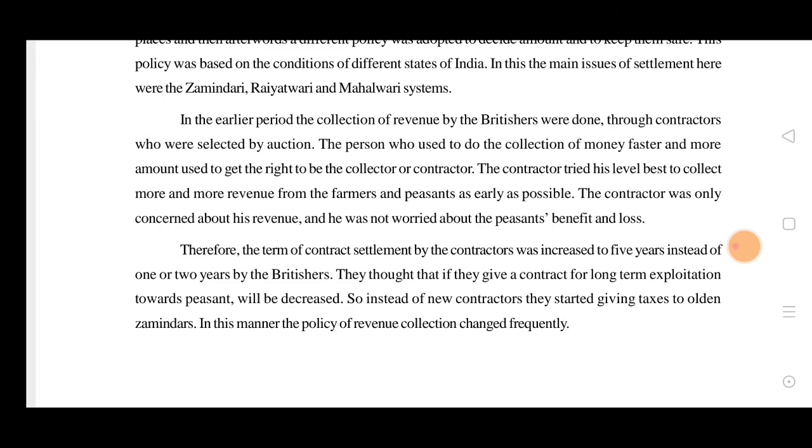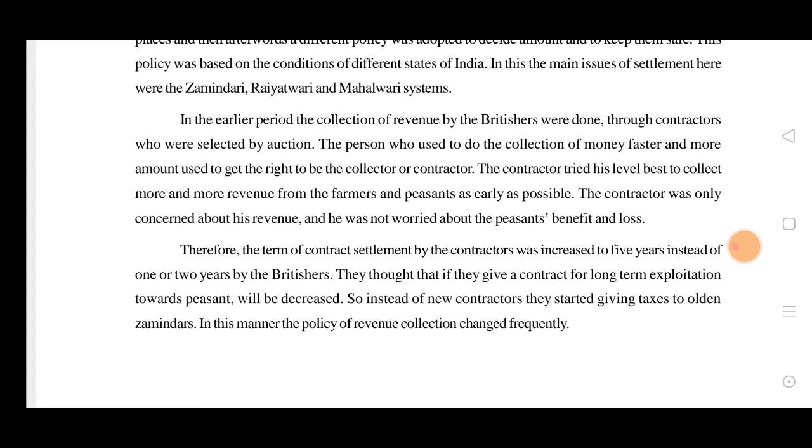The farmers suffered loss, and after working the whole year they did not have that much money to give to the contractors. But the contractors were not looking at the situation of the peasants and farmers, whether their agriculture was good or not, or whether they had money or not.